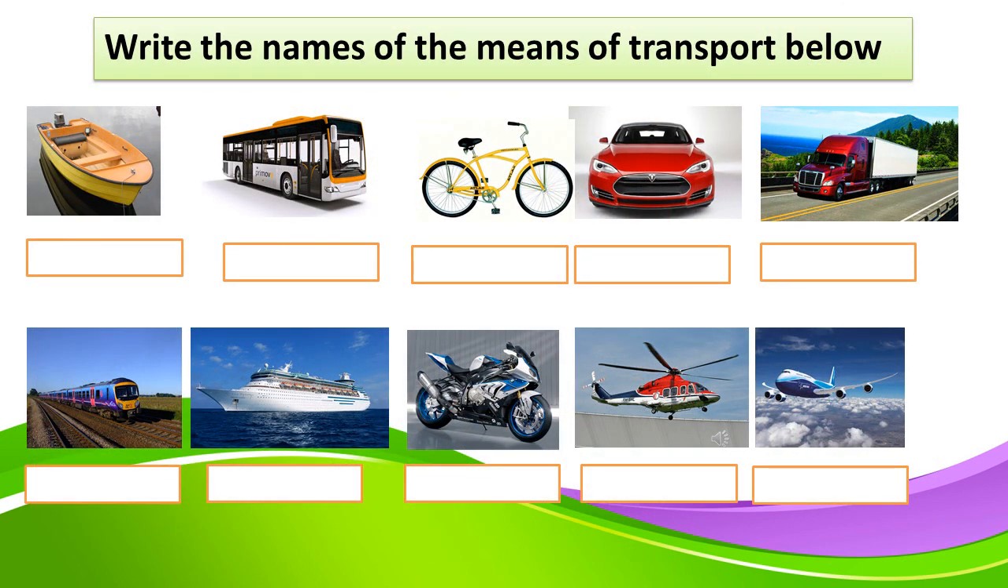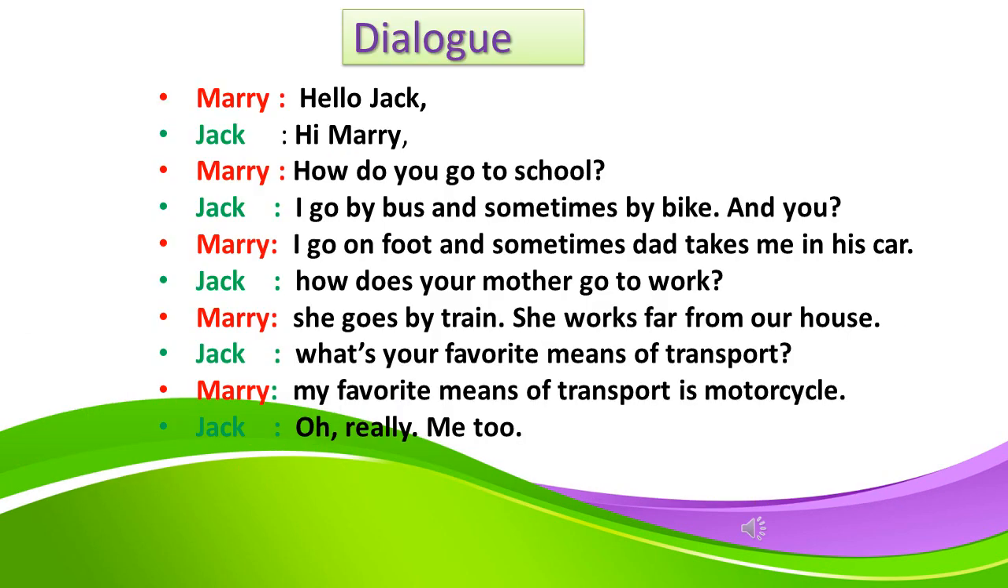Now here is another exercise for you, just to practice writing the names of means of transport. There is a blank left under each picture. Try to write the correct name of each means of transport. And at the end we have a short dialogue between Mary and Jack, talking about means of transport, how they go to school and stuff like that.